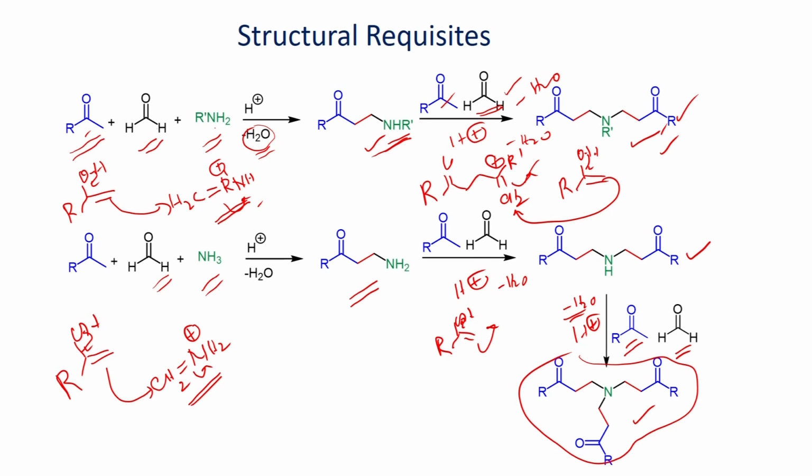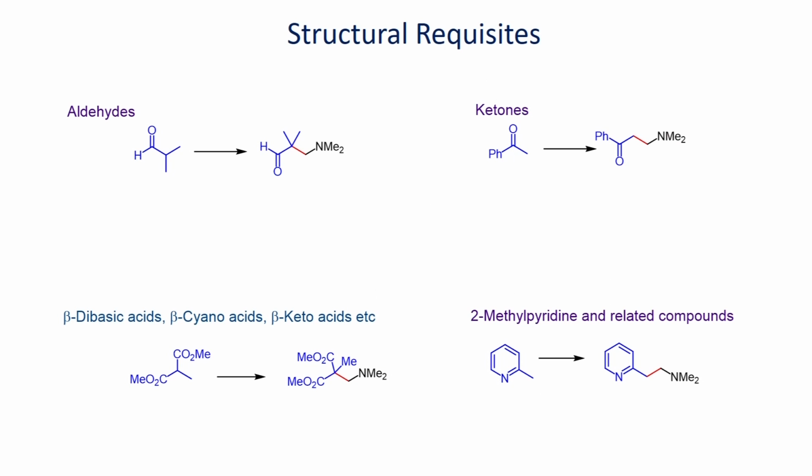Now, let us look at what kind of substrate can undergo addition reaction with these imines that we generate from the aldehyde and amine as electrophile. If you have an enolizable aldehyde, for example, here we have taken isobutylaldehyde, in acidic medium it can form enol.